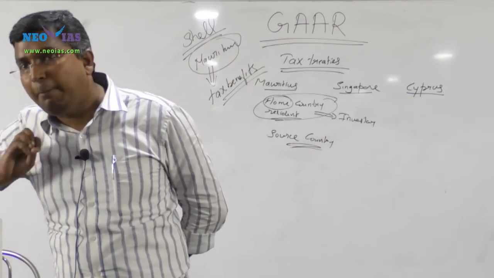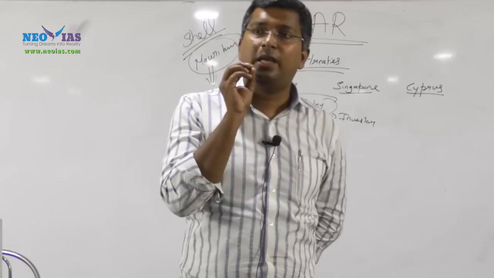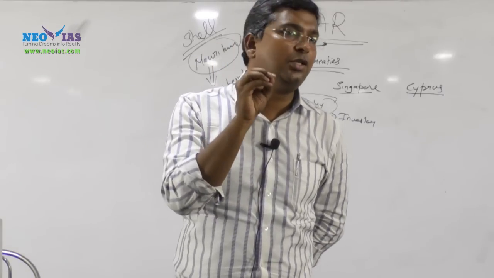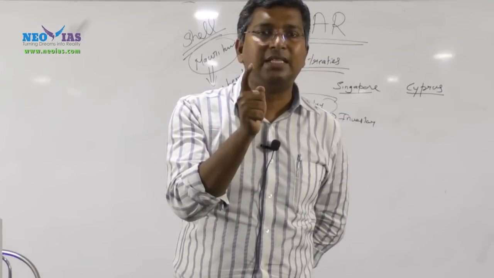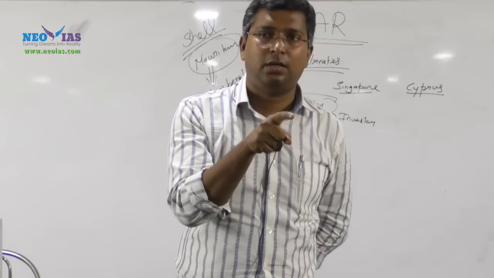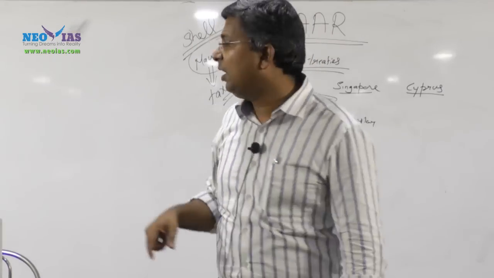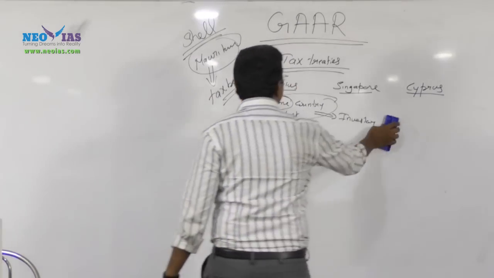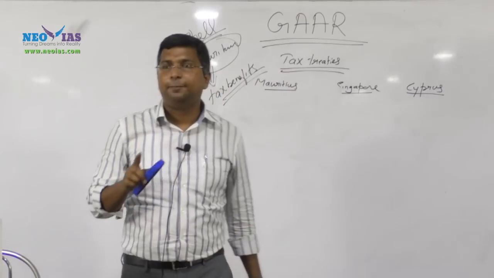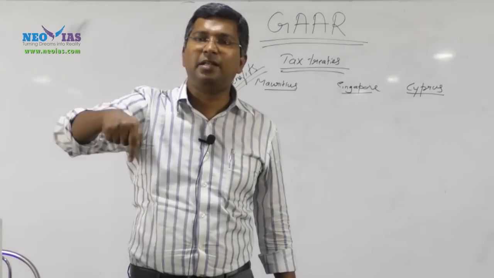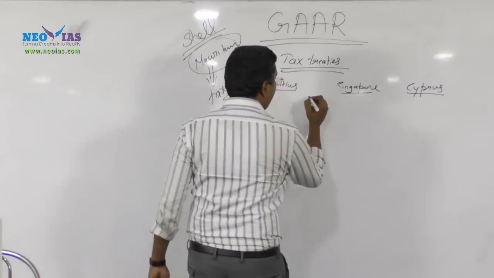Now, what is the amendment? What amendment has the government done in relation to the tax treaties? That's very important. The most important amendment is that we have changed from residence-based taxation to source-based taxation. This is the major amendment we have done in relation to all these treaties. Earlier it was residence-based taxation; in the amendment we have made it source-based taxation.